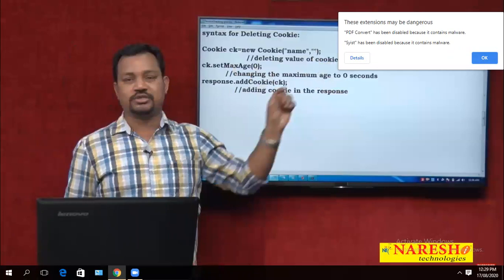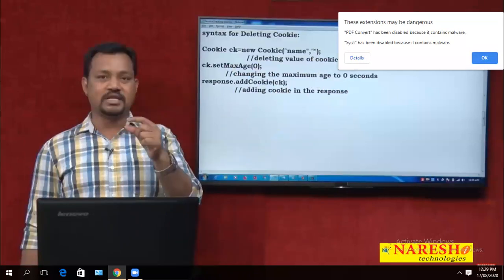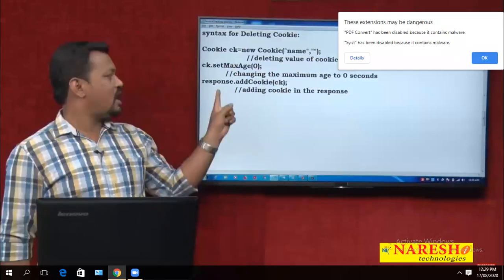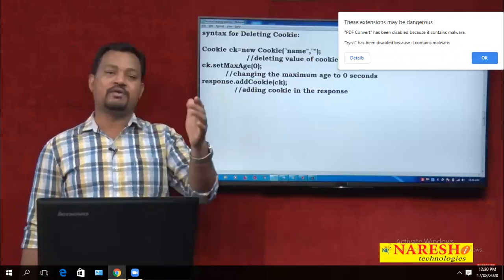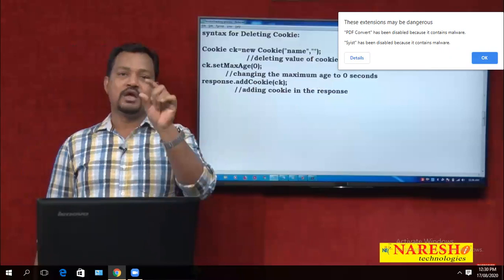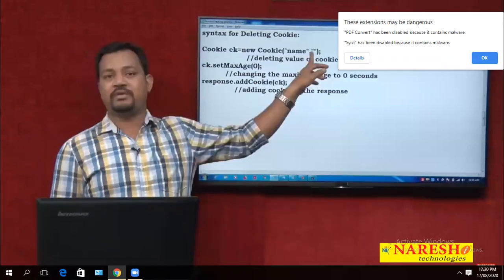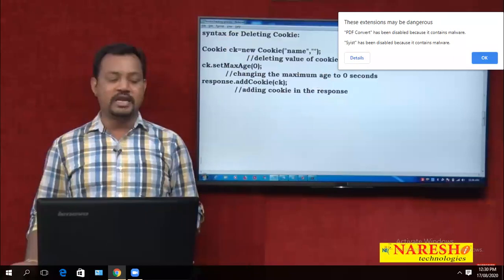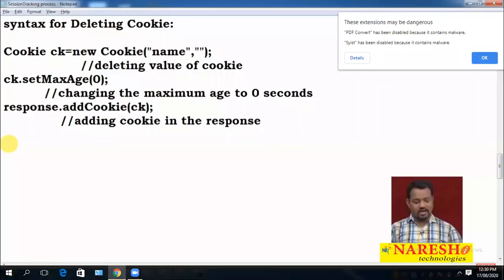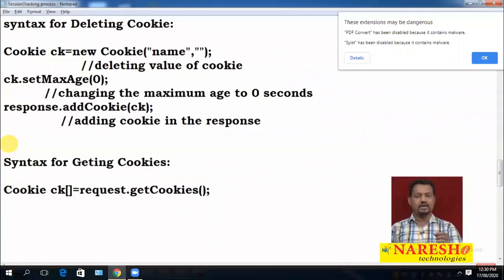So we are making that cookie invalid and adding it to the response. Whenever I add it to the response, the cookie travels to the web browser, but the cookie does not have any value. So we are disabling or deleting the cookie. Whenever you want to get this cookie, the cookie is taken from the request object: request.getCookies.